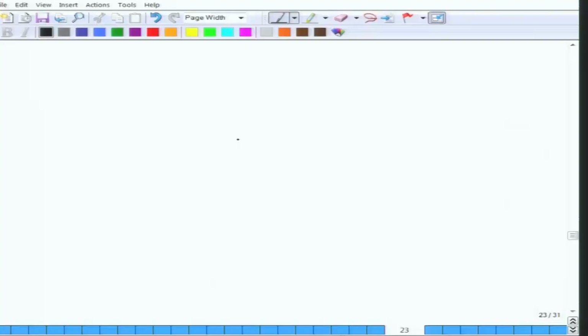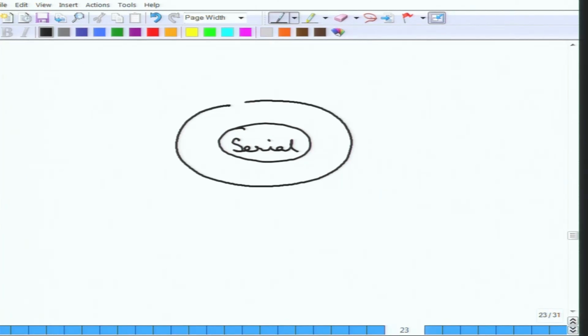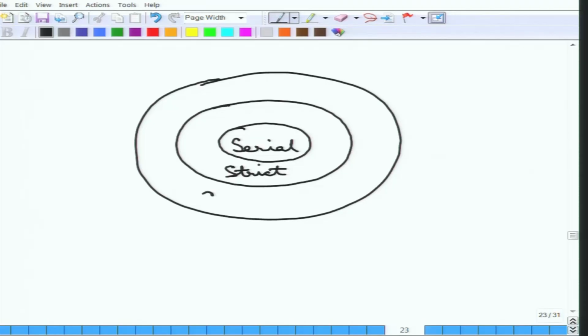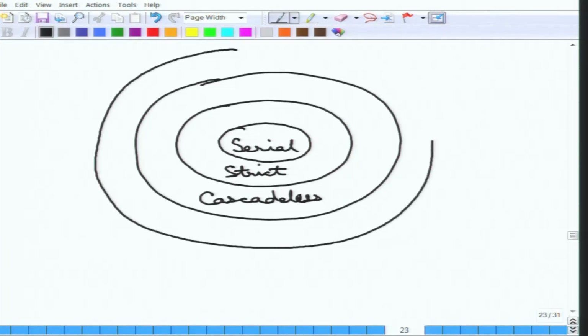Now here is a nice Venn diagram to think about. There are these serial transactions. If it is serial, it can also be thought of as strict. So serial transactions are strict, but there are other schedules which are also strict but not serial. Then there are cascadeless schedules: every strict schedule is of course cascadeless but not the other way around. And then finally there are recoverable schedules. Alright, so that seems to be a nice Venn diagram.